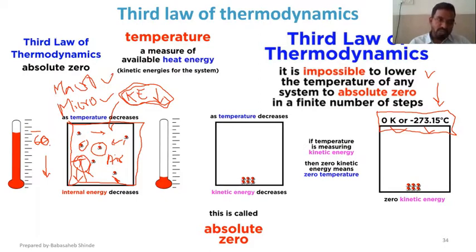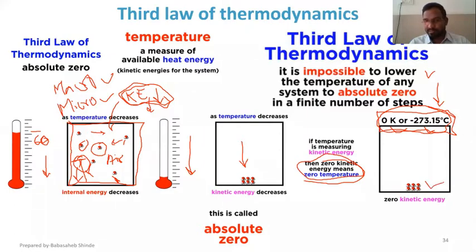So when I reduce temperature, its kinetic energy is also going to reduce. Here you can see the reduction in temperature has caused molecules to settle down or lose their kinetic energy. When the kinetic energy will be exactly zero, all molecules will be stationary, or in short, the whole system will be in solid state, right?